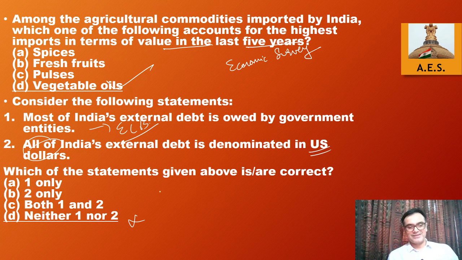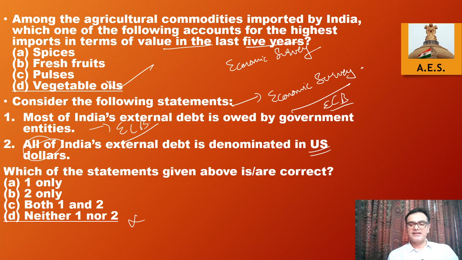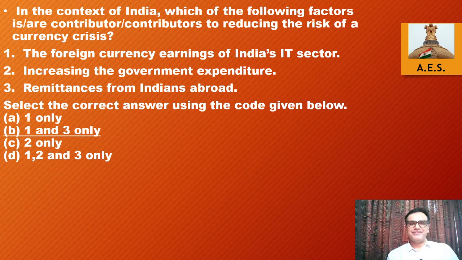Okay, so that's why this particular thing was wrong. Again, this thing is out of your economic survey data. Your external commercial borrowing statistics are given from time to time. This also appears in current affairs from newspapers like Livemint and Hindu Business Line. Don't worry, we'll be covering that. Okay, moving on.